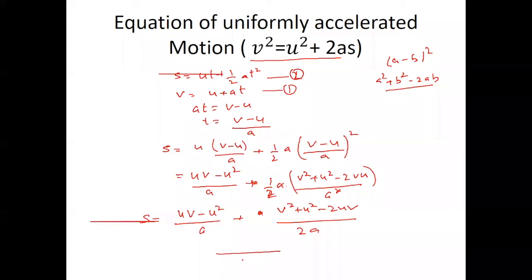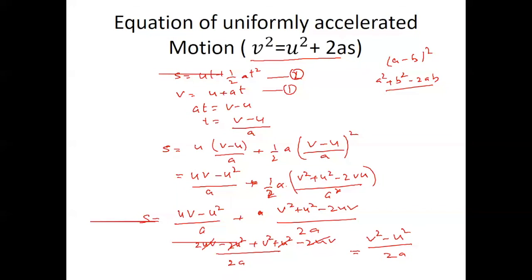If we take the LCM, 2uv minus 2u square plus v square plus u square minus 2uv, over 2a. 2uv cancels. So v square minus u square over 2a equal to s, and cross multiply. So 2as equal to v square minus u square.